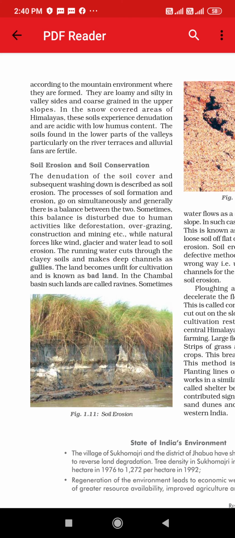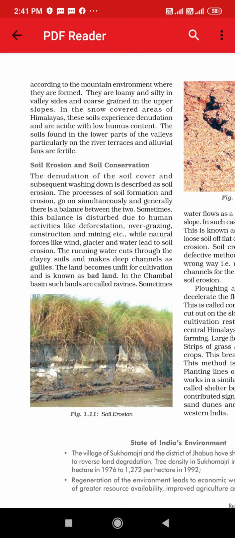In the snow covered areas of Himalayas, of course we know that top layer will be covered with snow only. These soils experienced inundation and are acidic with low humus content. The soils found in the lower parts of the valleys, particularly on the river terraces and alluvial fans, are fertile. Means there are some parts which are fertile, and mostly slopy part will not be much fertile.